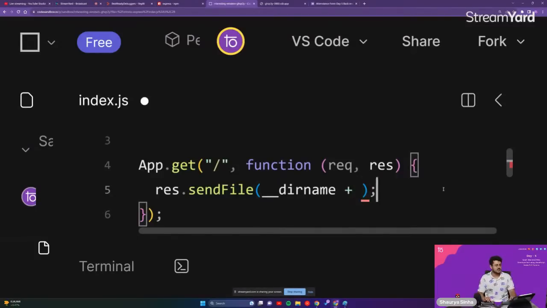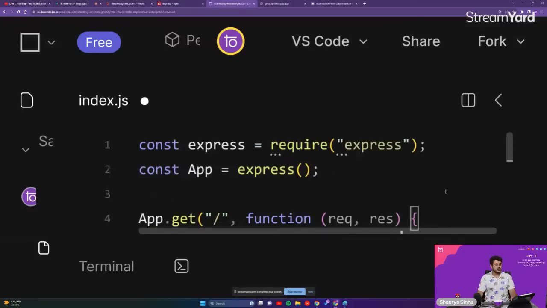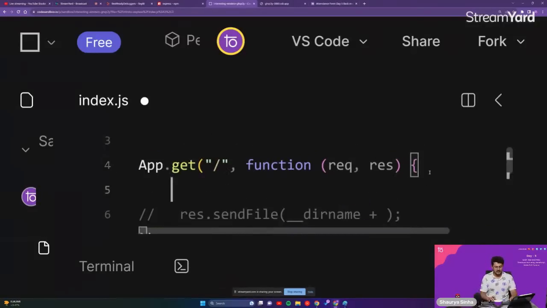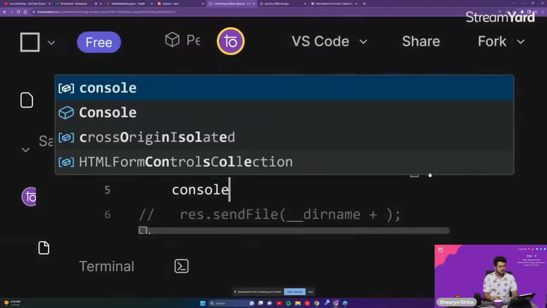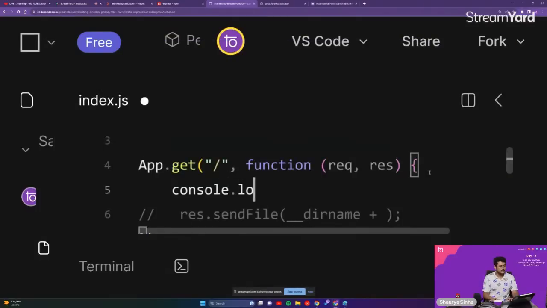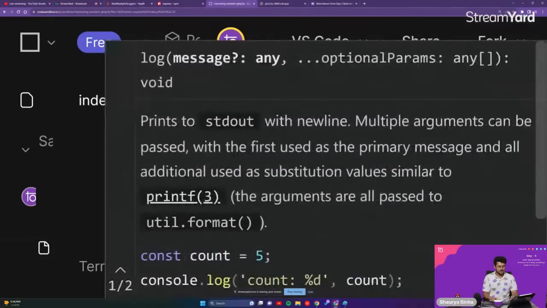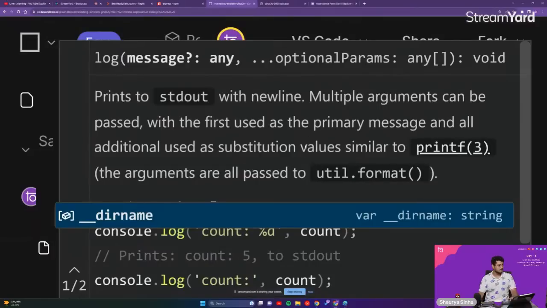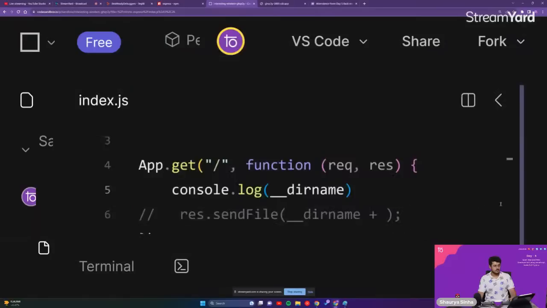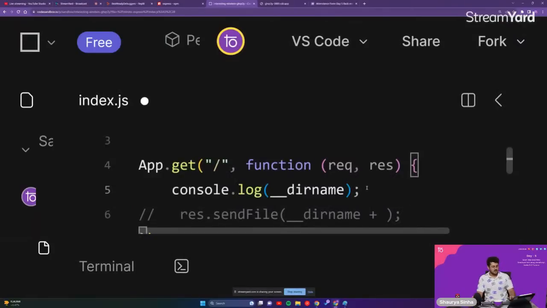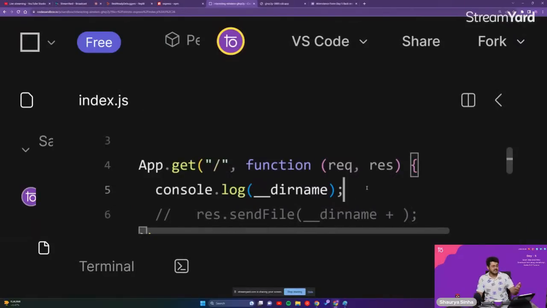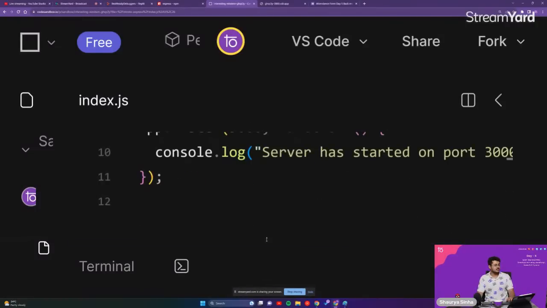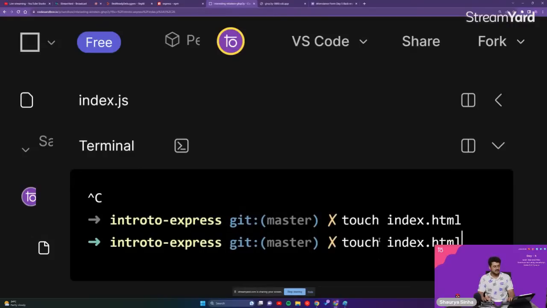So what we do is first we do a console.log. You will first do a console.log, to see what __dirname is giving to us. So console.log and then __dirname. We are just going to do a console.log of __dirname to see what it actually contains. So let us go inside of our terminal and restart the server.